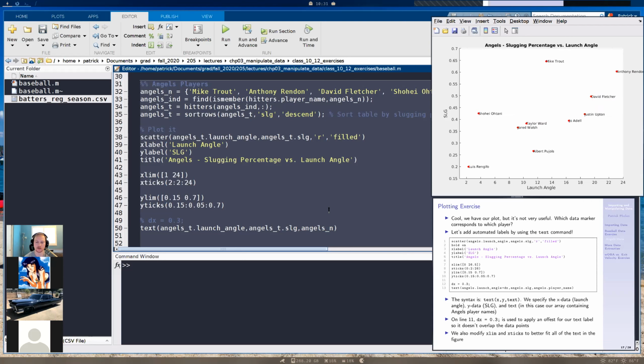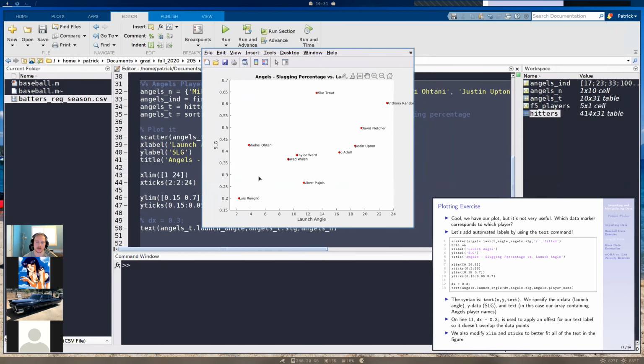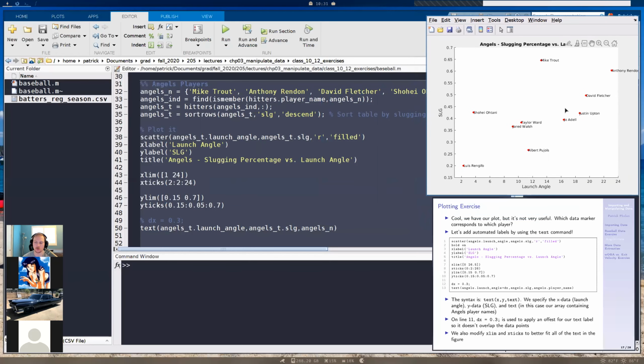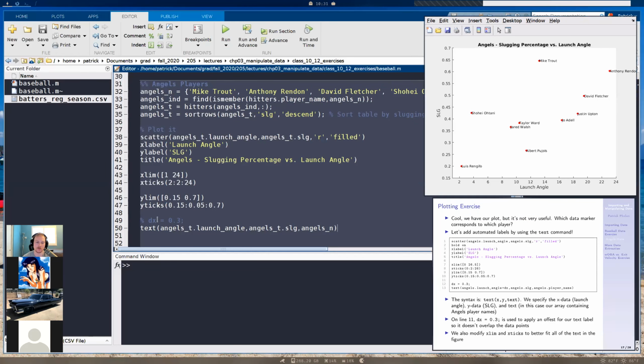And now if I run this, there we go. Now we have our names. But you see here, the text overlaps the data points by default. So that's not what we want. So we're going to use this line of code here where we have dx equals 0.3.